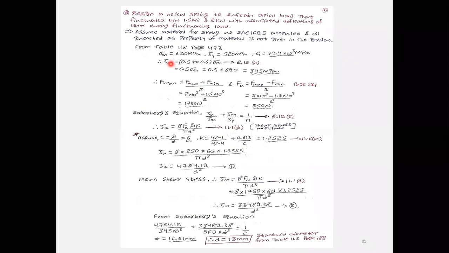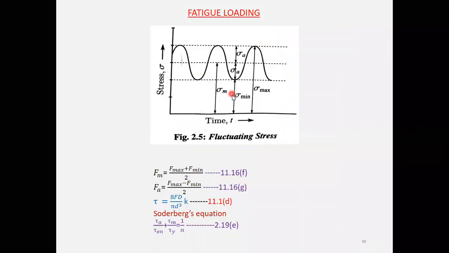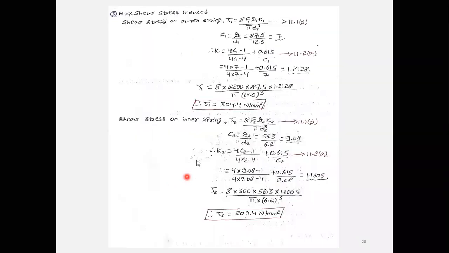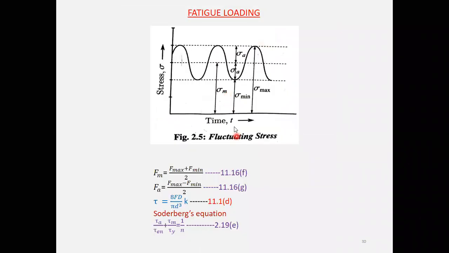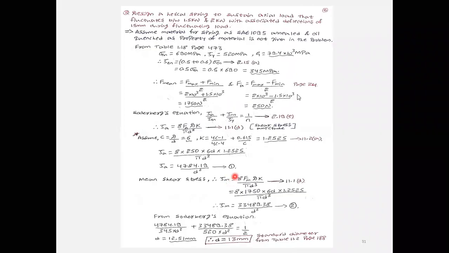Now substitute that, and you will get the value. It will be 345 megapascal. Similarly, for both, take the formulas from 11.16 F and G. You need to find the mean load and amplitude load. F max plus F minimum, the maximum and minimum values are given. Substitute that, and you are going to get the mean load and amplitude load. Either you can take it from the 11.16 F and G equations, or it is in your second chapter, page number 24.